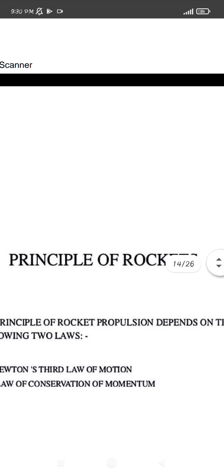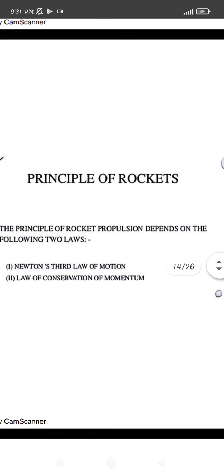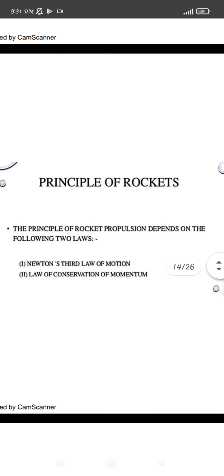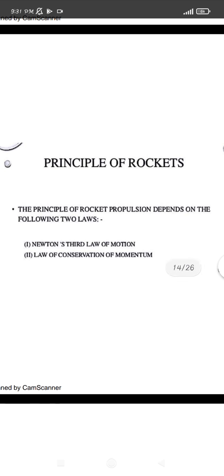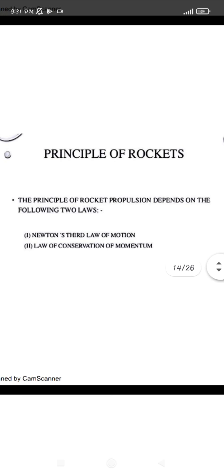Now what is the principle working in rockets? We know that the principle of rocket propulsion depends on two things. One is Newton's third law of motion: the force exerted by the second object on the first will be equal to the force exerted by the first on the second, but they act in different directions. So F21 equals minus F12. The second is the law of conservation of momentum.